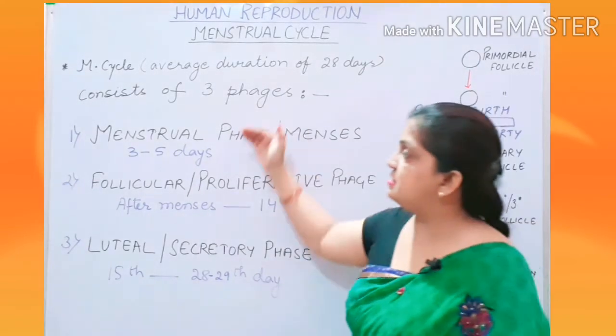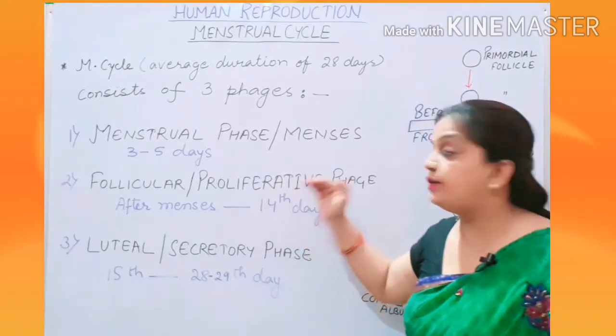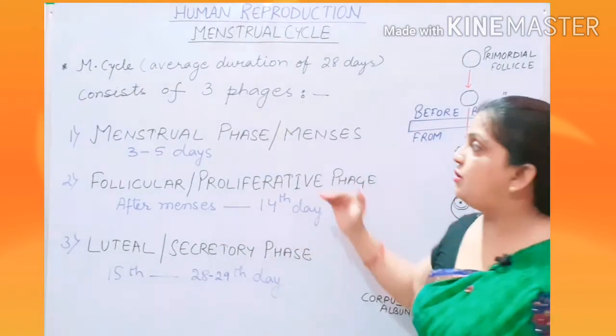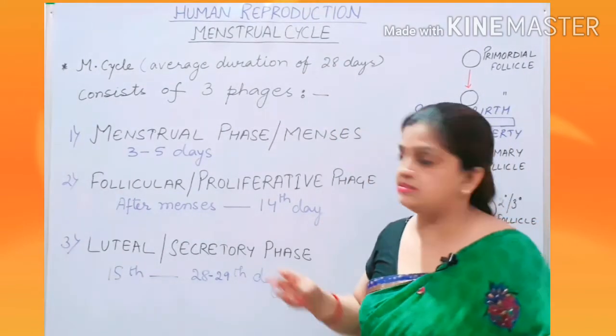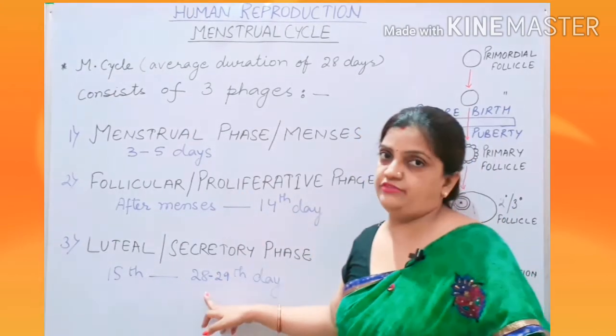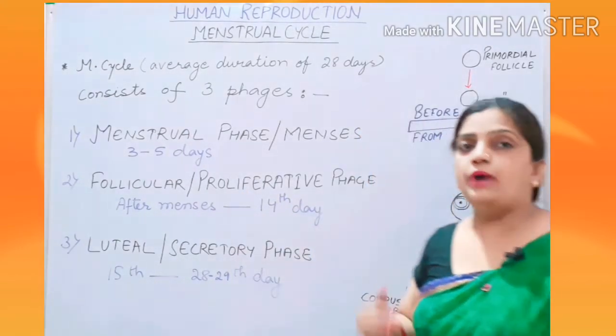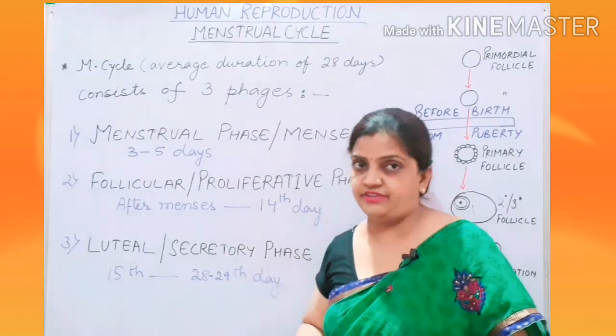So children, this is a 1 month period during which, according to the days, your menstrual cycle has been divided into 3 phases, that is your menstrual phase, follicular phase, luteal phase. Now children, why do we call the follicular phase a proliferative phase?